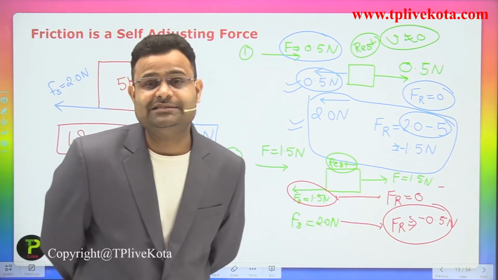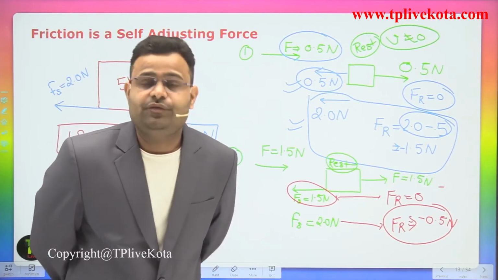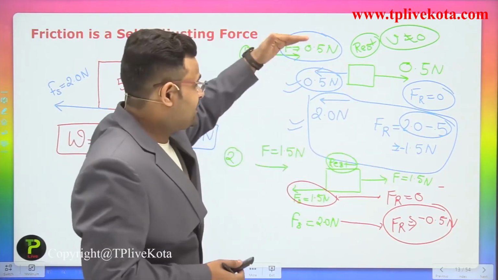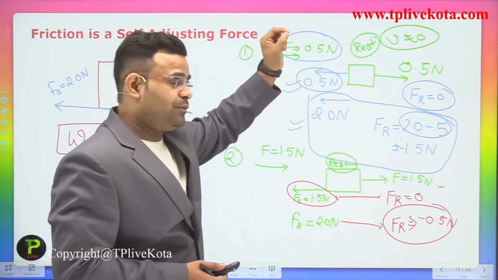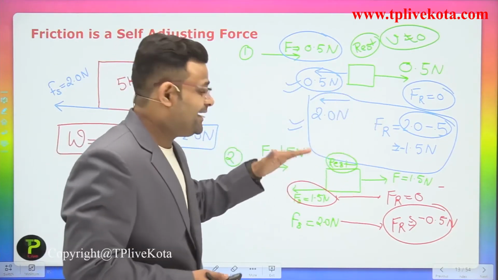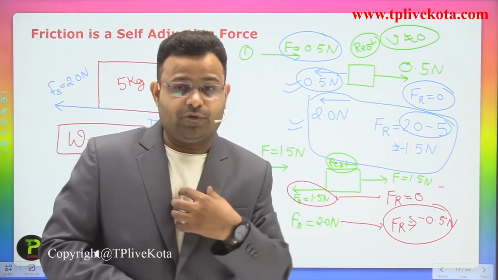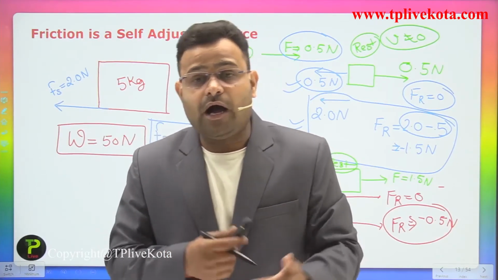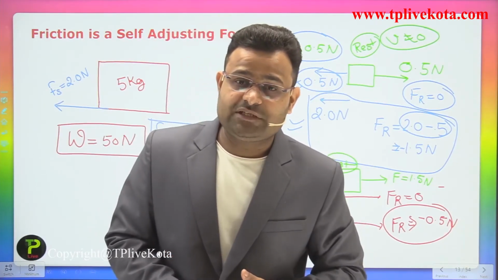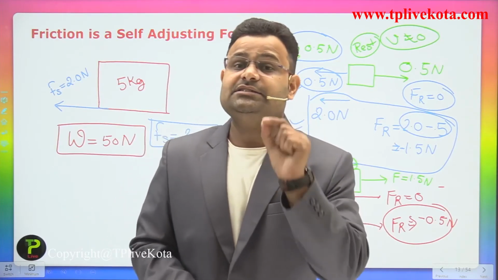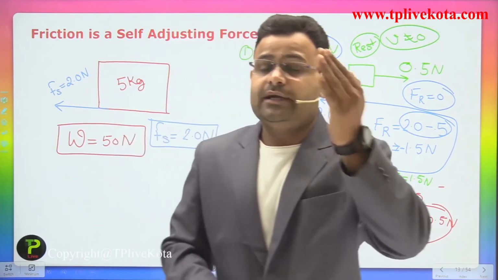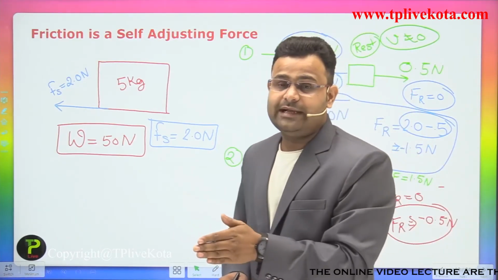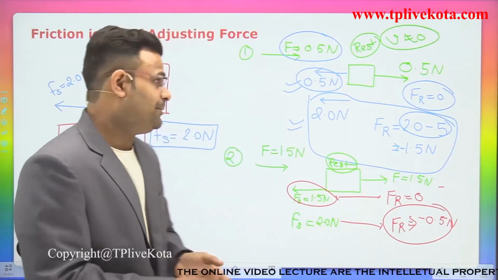We are increasing and decreasing only the external force. In the first case we apply a force of 0.5 Newton. In the second case we apply an external force of 1.5 Newton. So how does the force of friction increase and decrease? It is a self-adjusting force, depending on the external force, and the maximum limit of that self-adjusting force is 2.0 Newton.